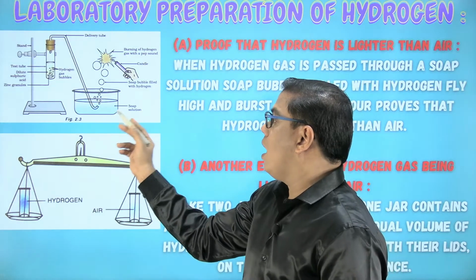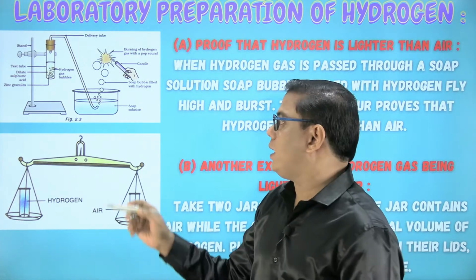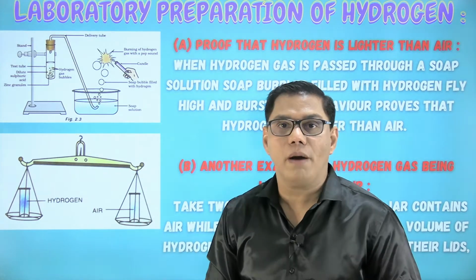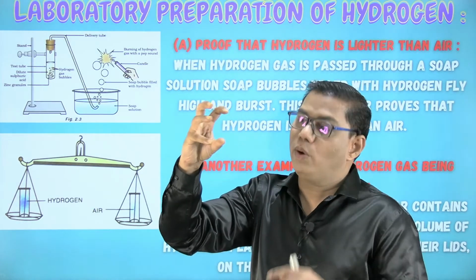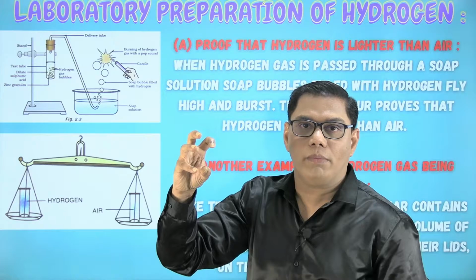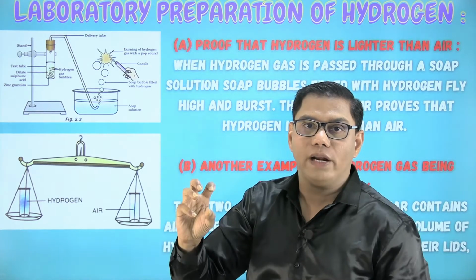So what will happen? Hydrogen gas will be collected here in the form of a bubble. A soap bubble is coming out, and inside that soap bubble is the hydrogen gas.